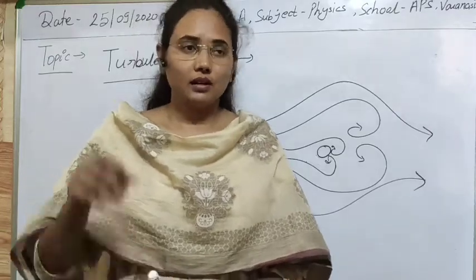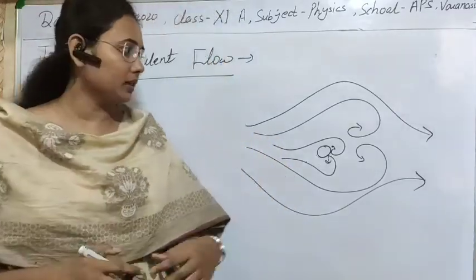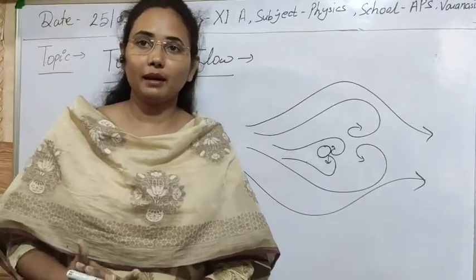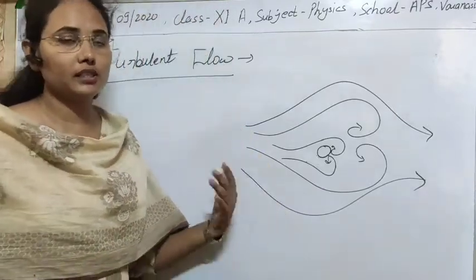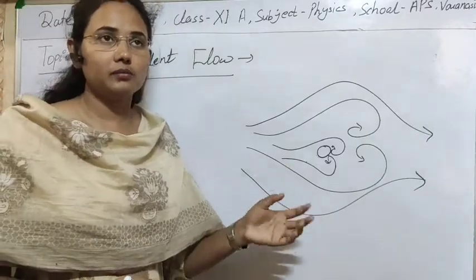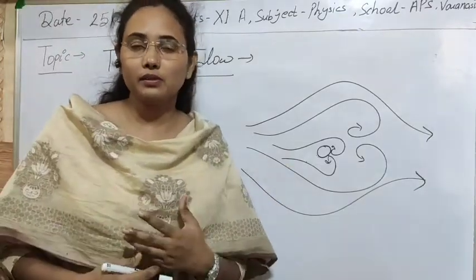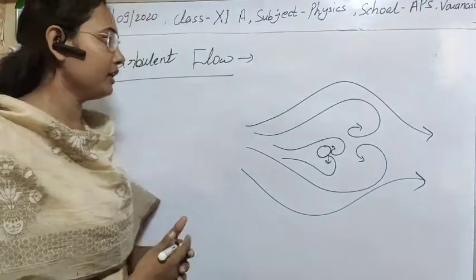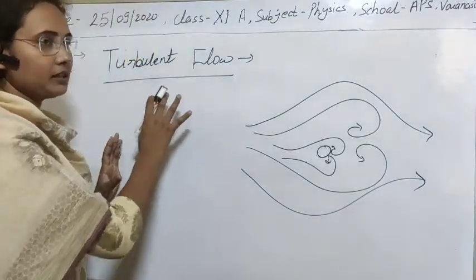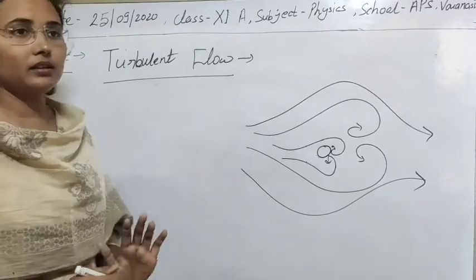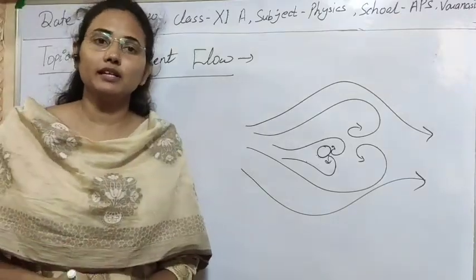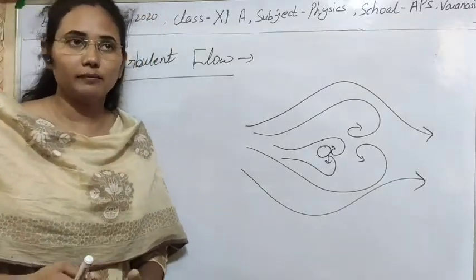Hello students. Yesterday we learned about streamline flow and laminar flow. So today let's study what turbulent flow is and what critical velocity is. Those terms arise in every type of liquid flow. So let's see what turbulent flow is. Actually, turbulent flow arises when the velocity of the liquid is greater than its critical velocity.